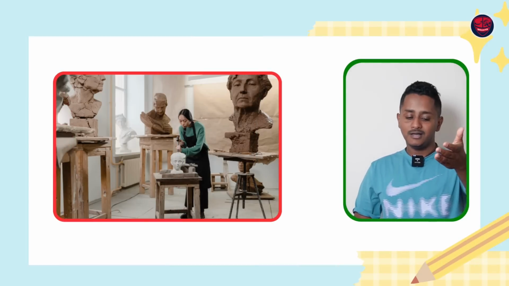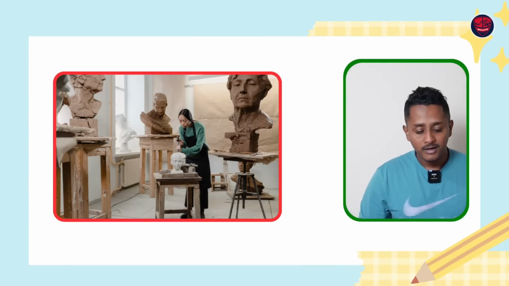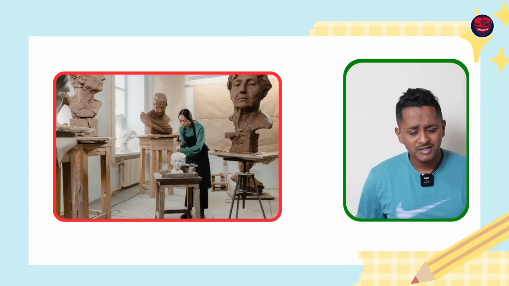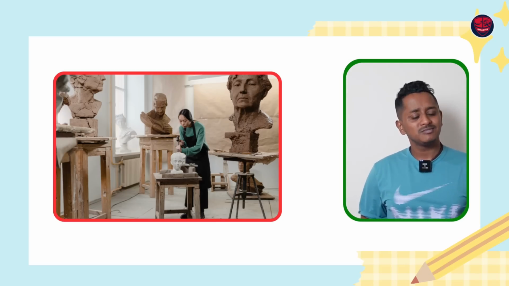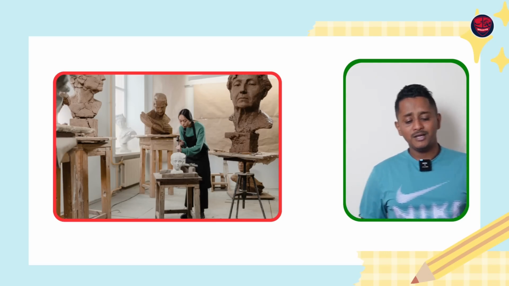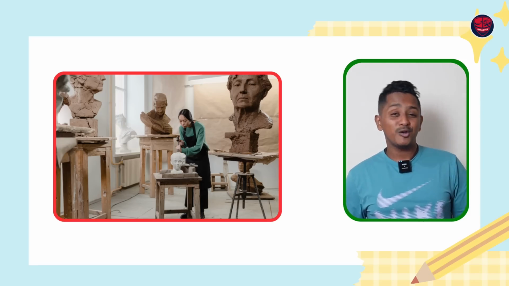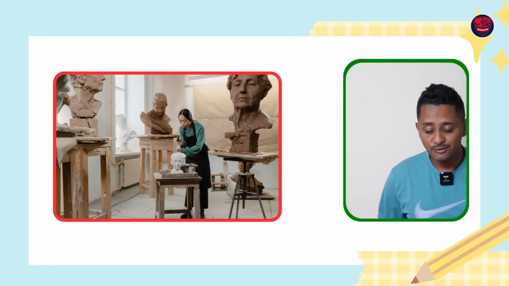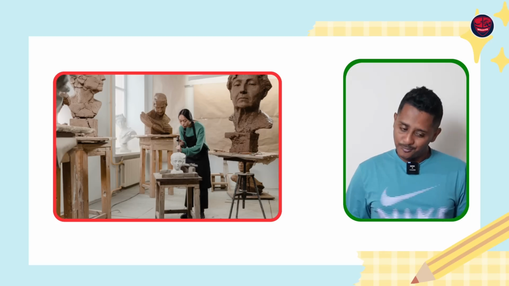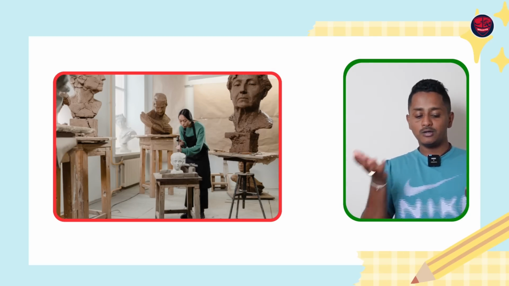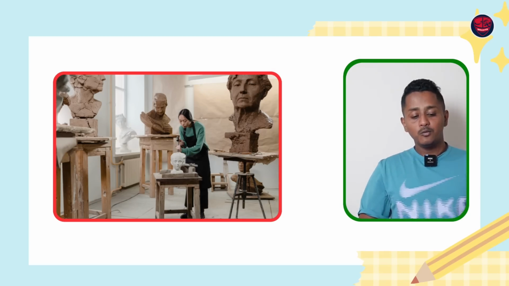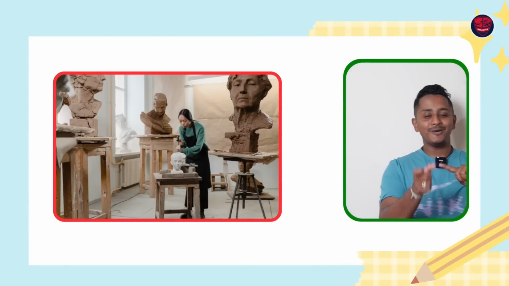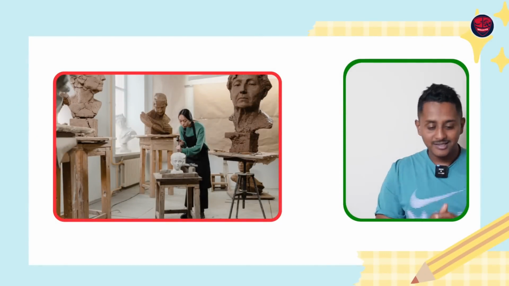The first thing is a sculpture, or a lady is probably doing a sculpture. That's my first point. Second point would be there are already 3 monuments or 3 statues she has already done, which look fantastic. The next point is all these 3 structures are on some wooden table, which means probably they are showpieces. So 3 points. The first is it's a lady or a sculptor who is still designing a statue.